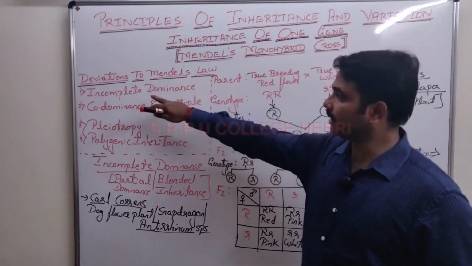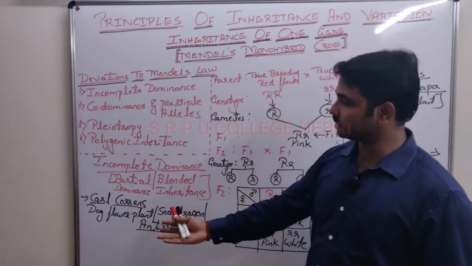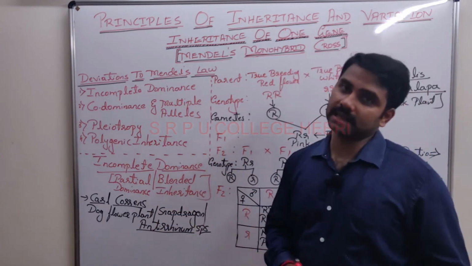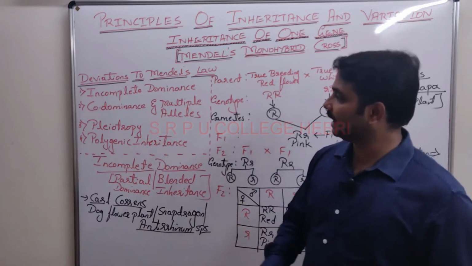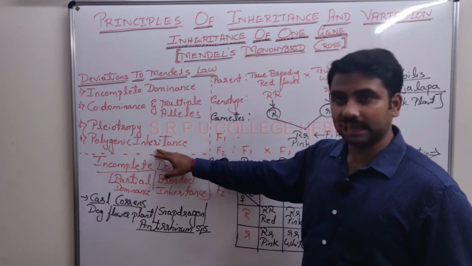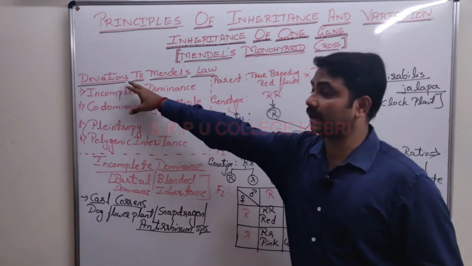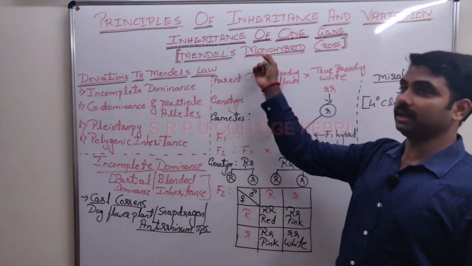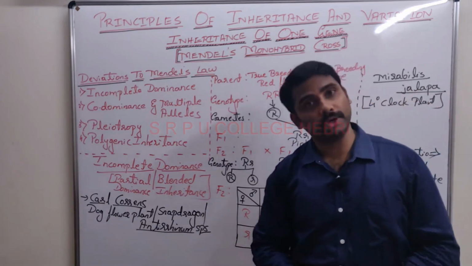Law of dominance, and this exception is called incomplete dominance, shown by, I have given you 2 examples. Many more examples are there that we will discuss in the next session. The remaining 3 exceptions are codominance, pleiotropy and polygenic inheritance. When you study these 3 also, remember that they are the exceptions. They don't follow Mendel's monohybrid cross, the concept called law of dominance.